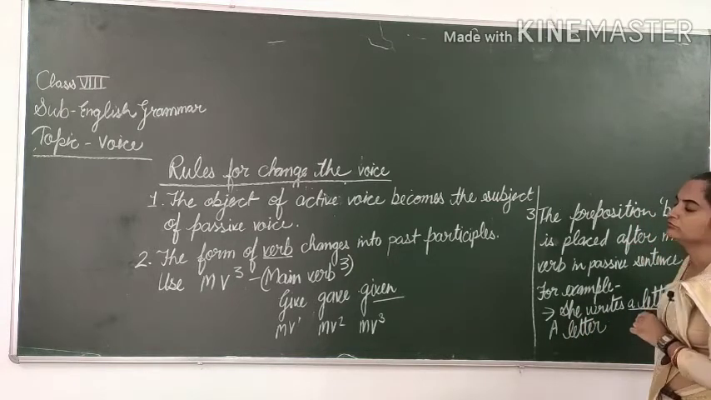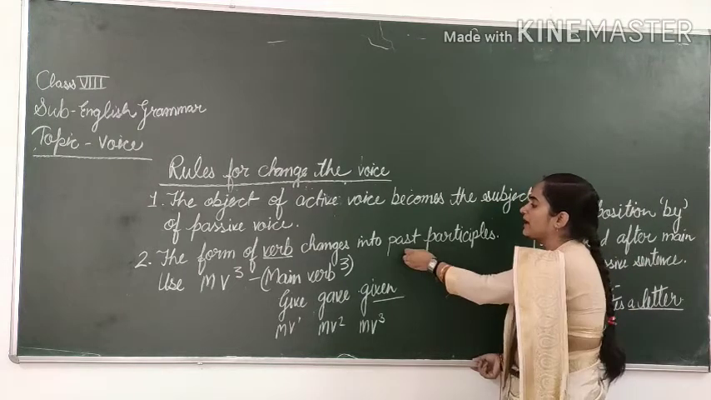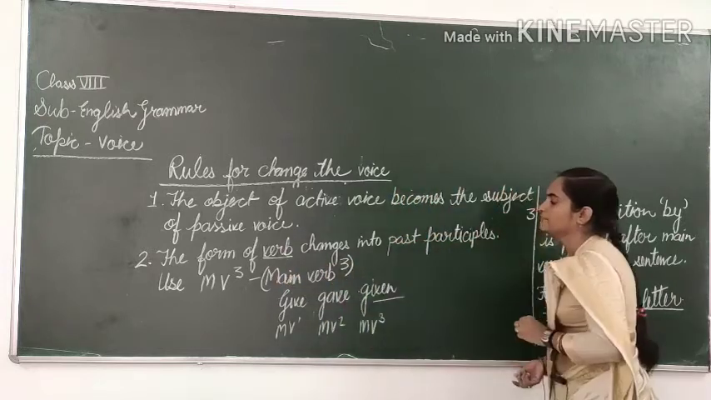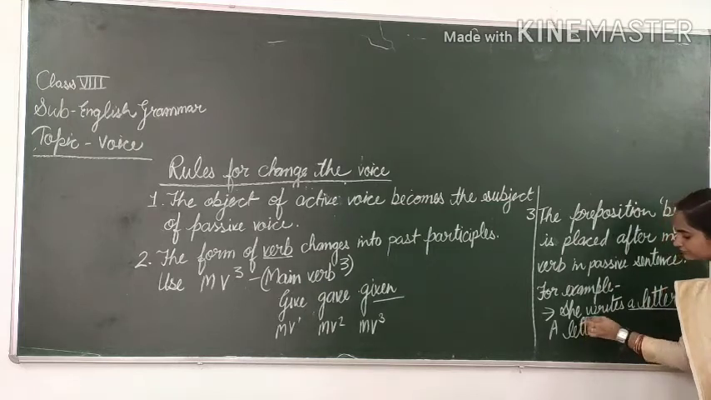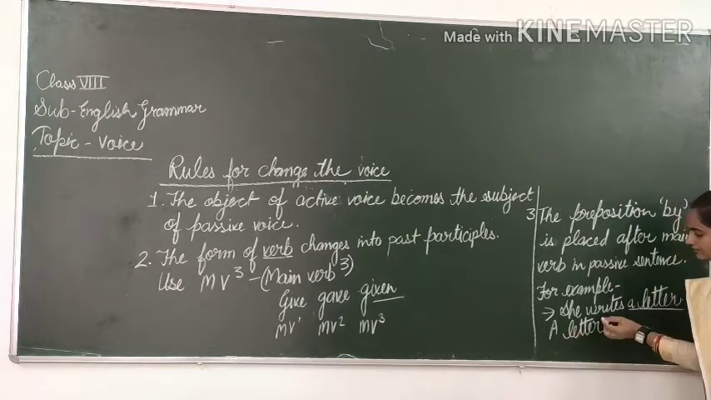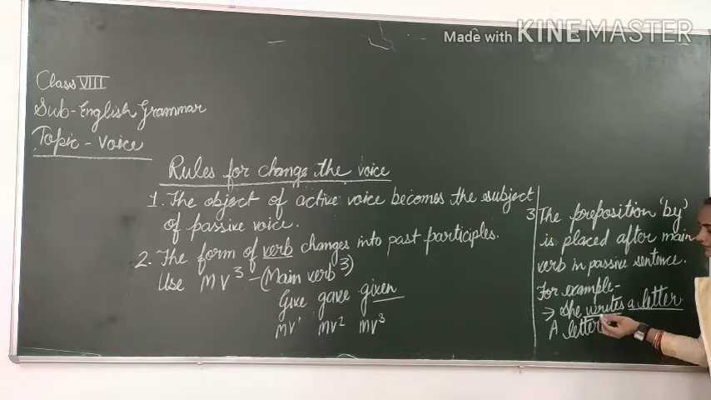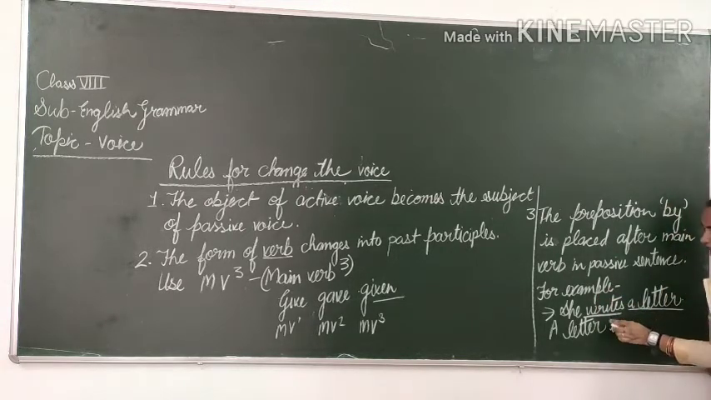Now rule number 2. The form of verb changes into past participle. Use V3, main verb third form. Here write will be changed into written. A letter is written. This is a sentence of present tense, that's why we will put here is written.